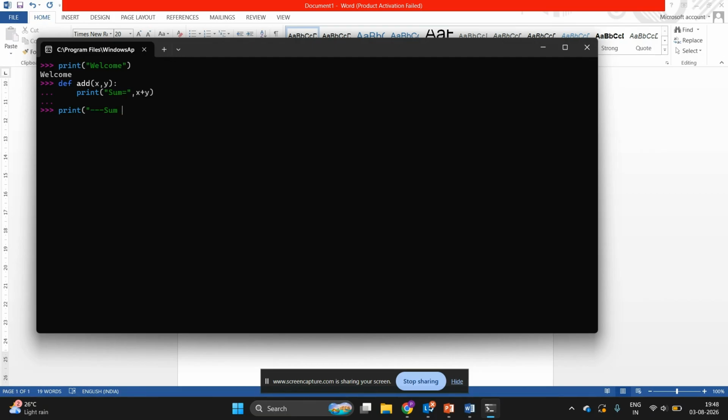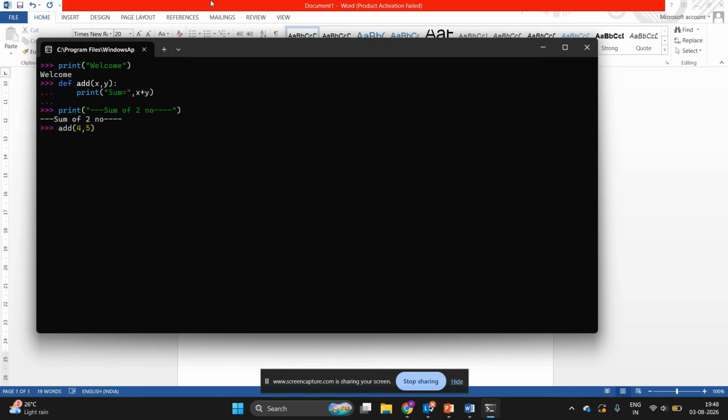whatever I want to display, my line of code, and then I want to perform addition of two numbers, but I want to read two numbers from the user in this main Python code, and I want to pass those two numbers to the add function. So here I am reading two numbers. Either I can just do like this, add in brackets 4 comma 5.